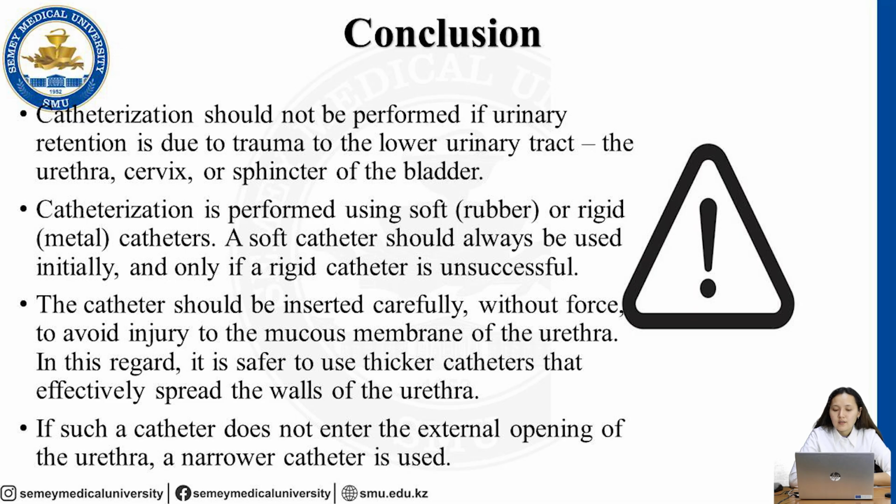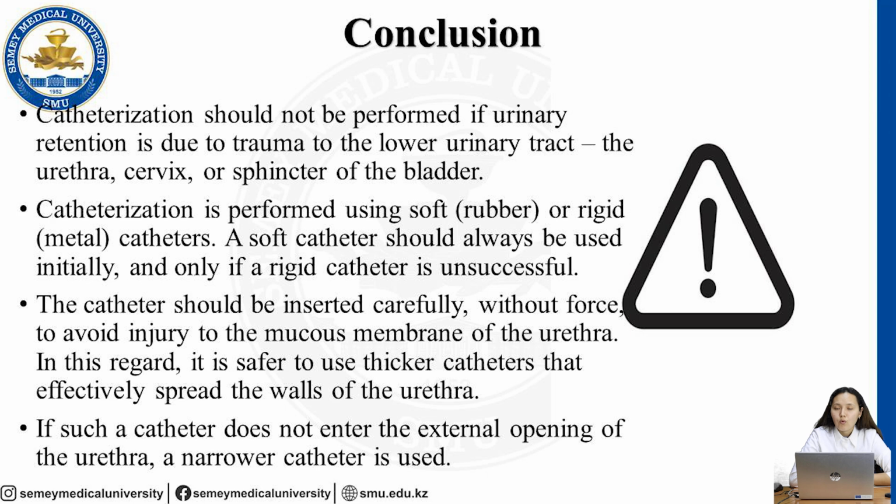This is the conclusion. This is a rule we have to keep in our brain, because when we know the definition of this procedure, when we know how we choose the size and type of catheters, when we know what type of catheterization you do, of course it depends on the indications, it depends on your patient's age, it depends on the medical situation, and it depends on what kind of disease your patient has.